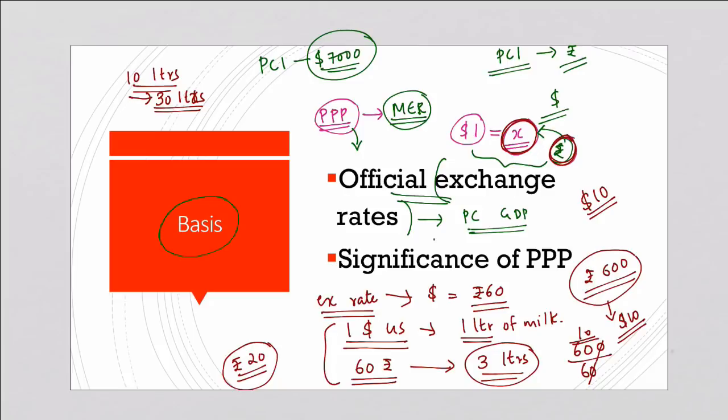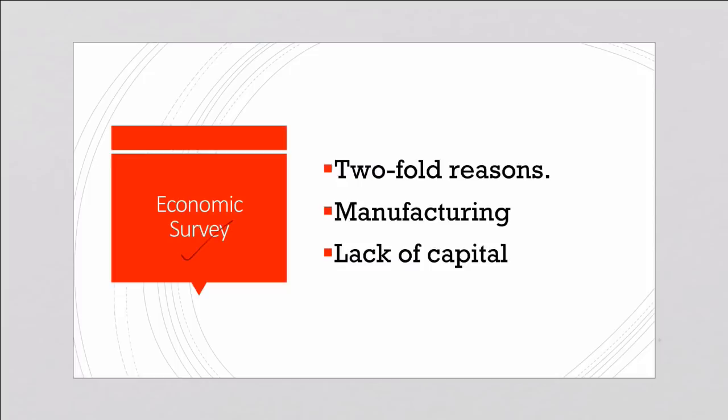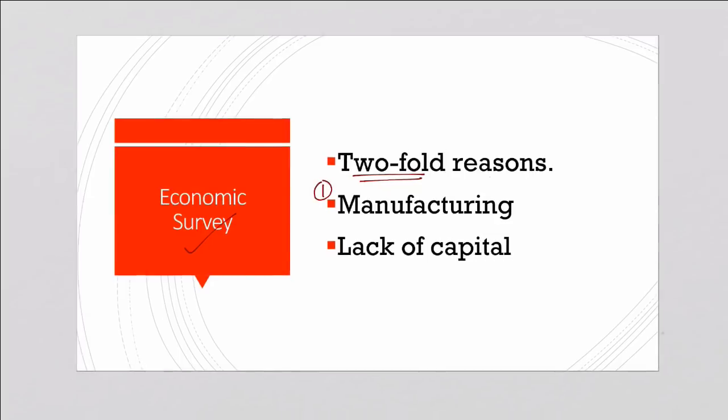Now moving on. Let us analyze what the Economic Survey of India last year had to tell about the middle income trap. The Economic Survey puts forth twofold reasons for the middle income trap. The first reason is that as countries attain a middle income status, that is, move from lower income to middle income, these countries would be squeezed out of the manufacturing sector. So the manufacturing sector would become less relevant for these countries.